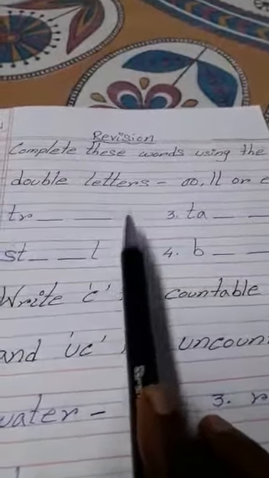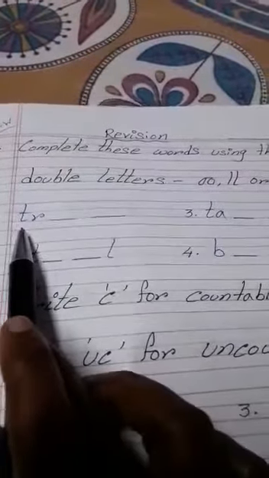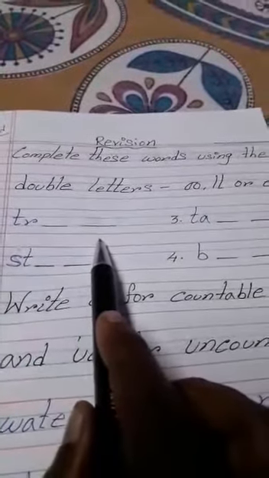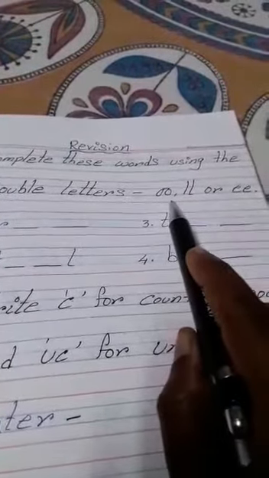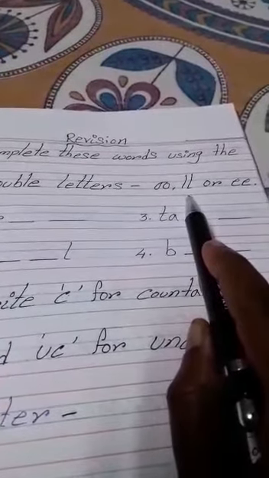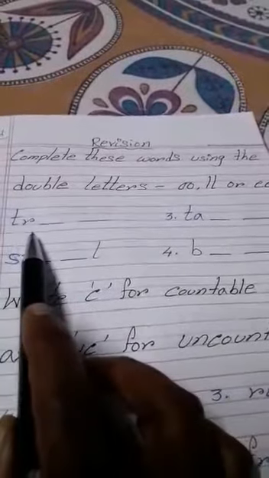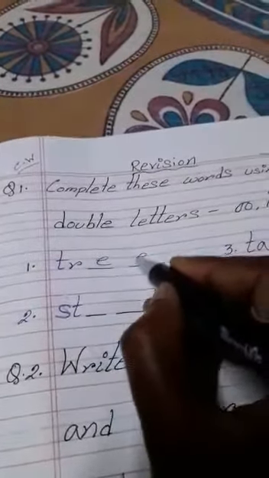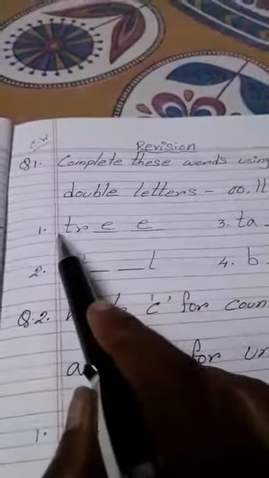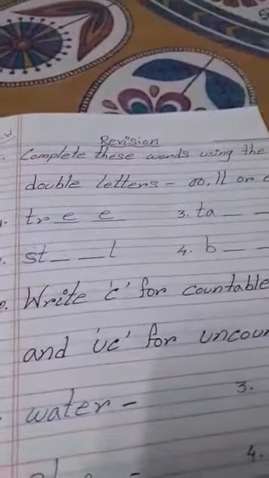Okay, only for this. Now, number 1, TR dash dash. You have to use double O, either double L or double E. What will be here? TR double E. So, tree. When you write in your paper, only write TR double E, then you underline E.